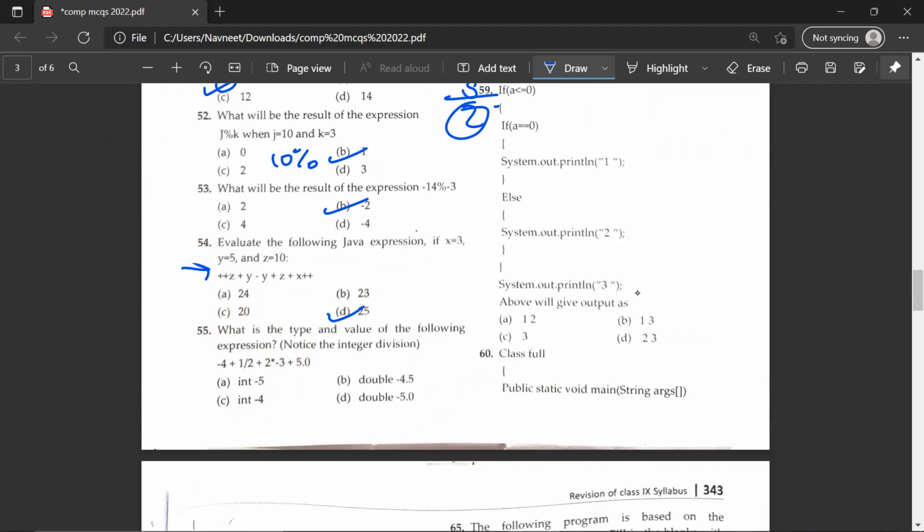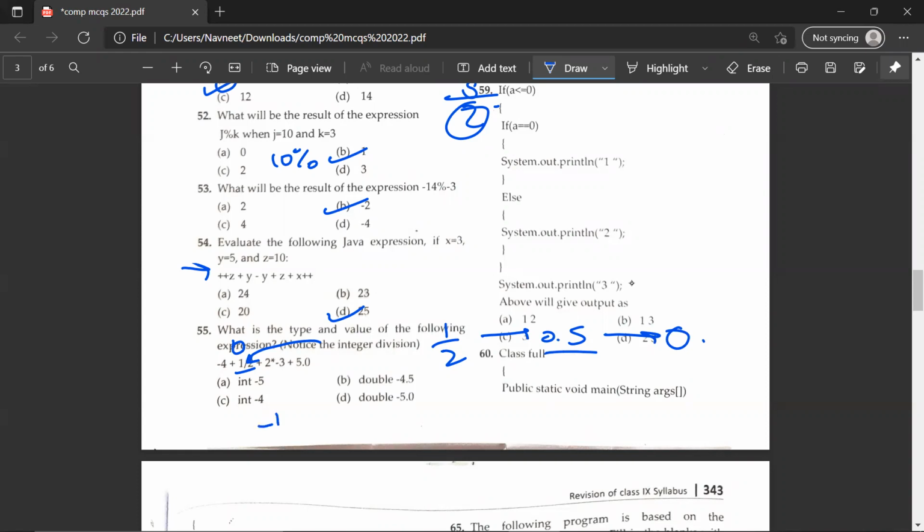The 55th question. What is the type and value of the following expression? Notice the integer division. Okay. So integer division, it was referring to this division. So 1 divided by 2 would be 0.5. And to convert this float number into an int number, we would consider this number as 0.